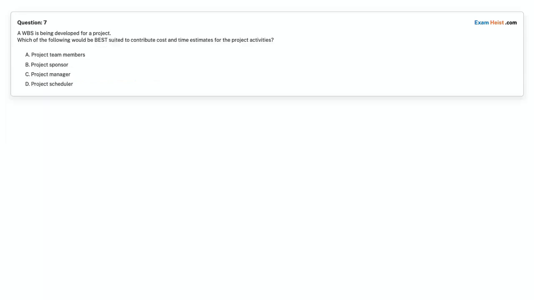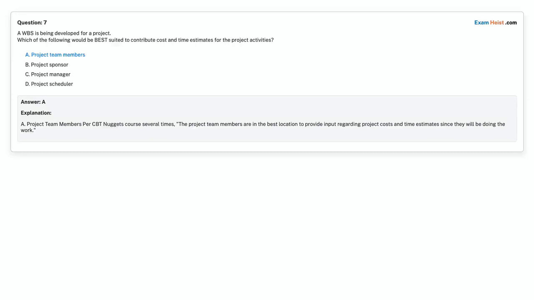Question 7. A WBS is being developed for a project. Which of the following would be best suited to contribute cost and time estimates for the project activities? Option A. Project team members. Option B. Project sponsor. Option C. Project manager. Option D. Project scheduler. Choose the correct answer. Correct answer is option A, project team members.